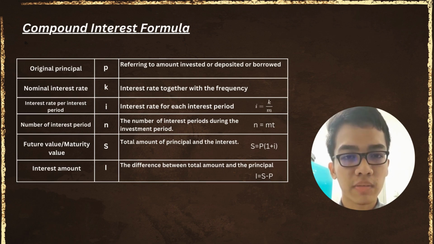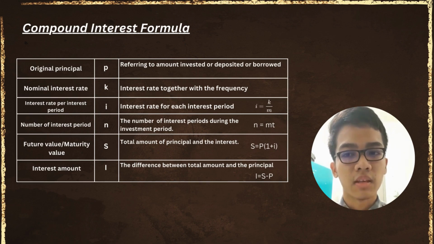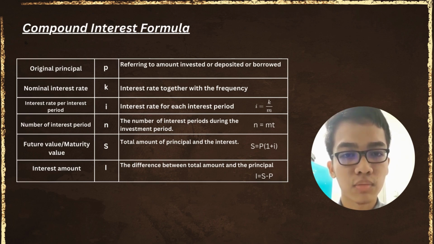And then we also have N. N is the number of interest periods. N is also the number of interest periods during the investment period. And the formula for N is N equal to M times T. And then we have S. S is the future value or maturity value. S is the total amount of principal and the interest.